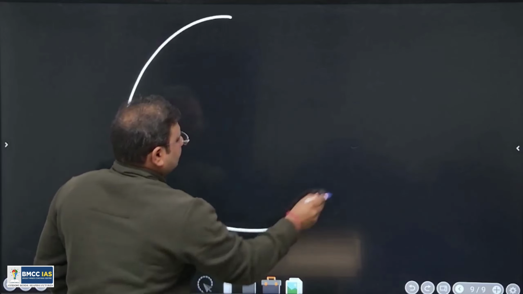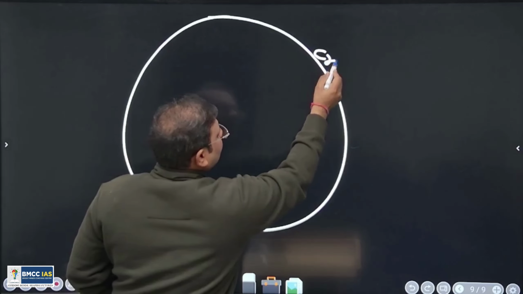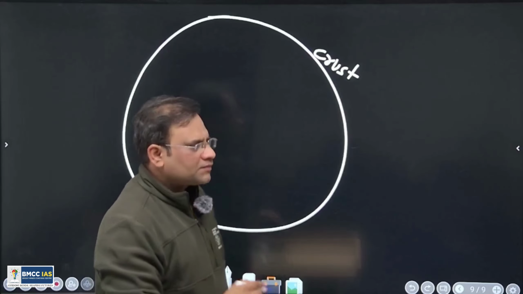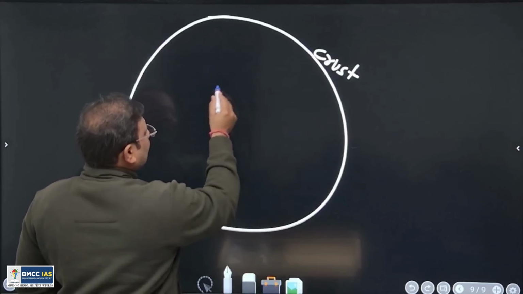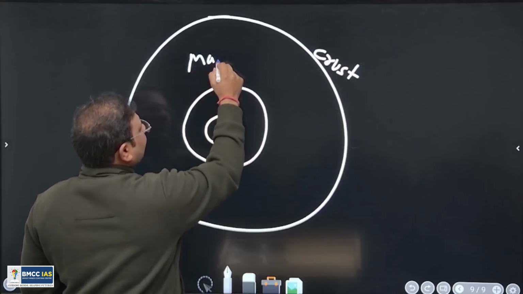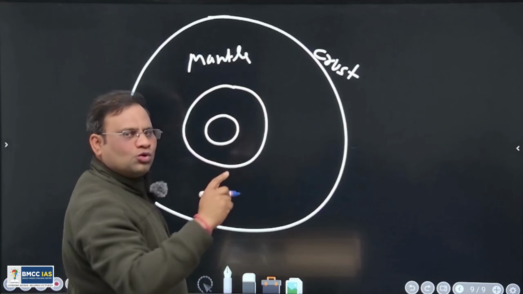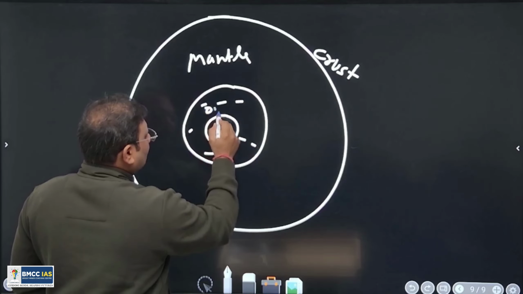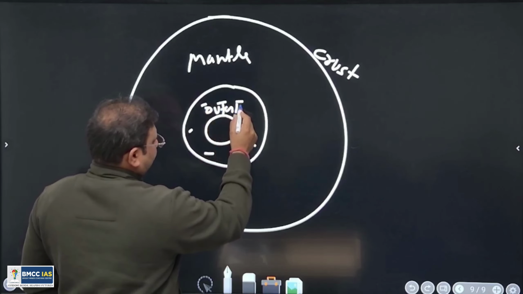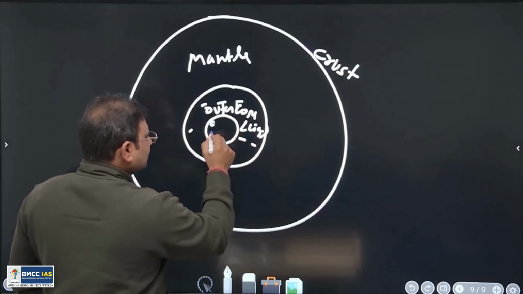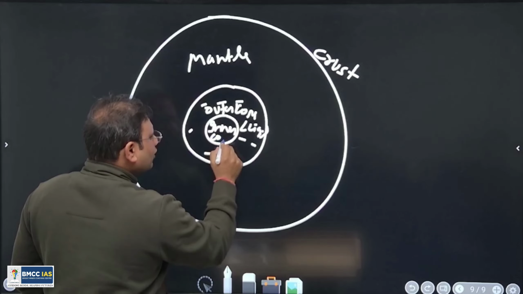Like this is the earth. So the outermost part of the earth is called as crust, that we have dealt in the separate question. Then this middle part is mantle, and innermost part is the core. So say this is mantle and this is core. Core is further divided into two parts. The outer one is the outer core, which is liquid in state, and the inner core, which is solid in state.